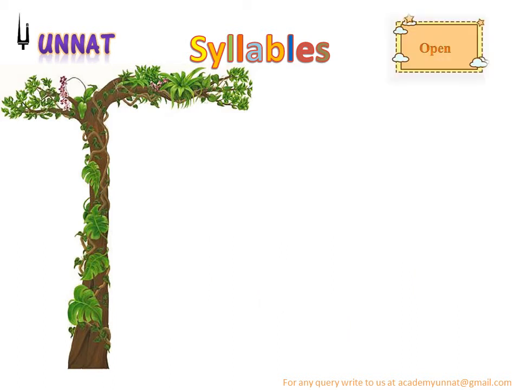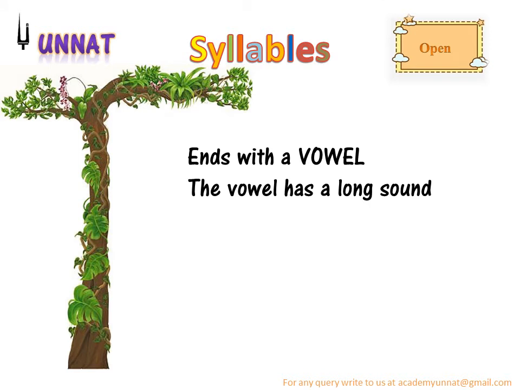Next is open syllable. So open syllable ends with a vowel. The vowel has a long sound. Long sound कैसे होता है? Go, O, ठीक है? Long sound है ना? Next, fly, fly, I, right?